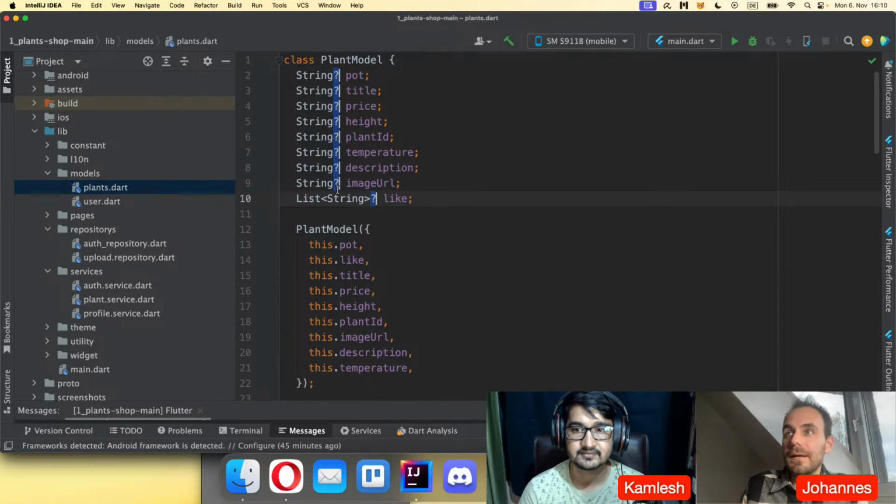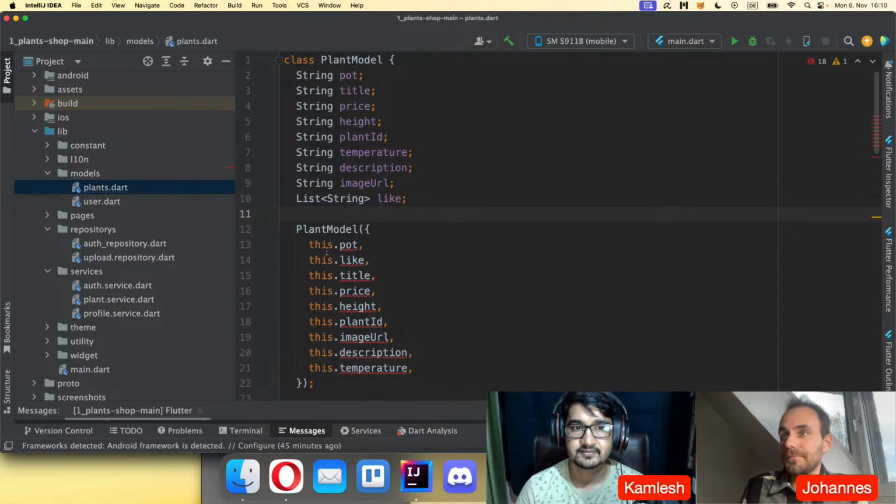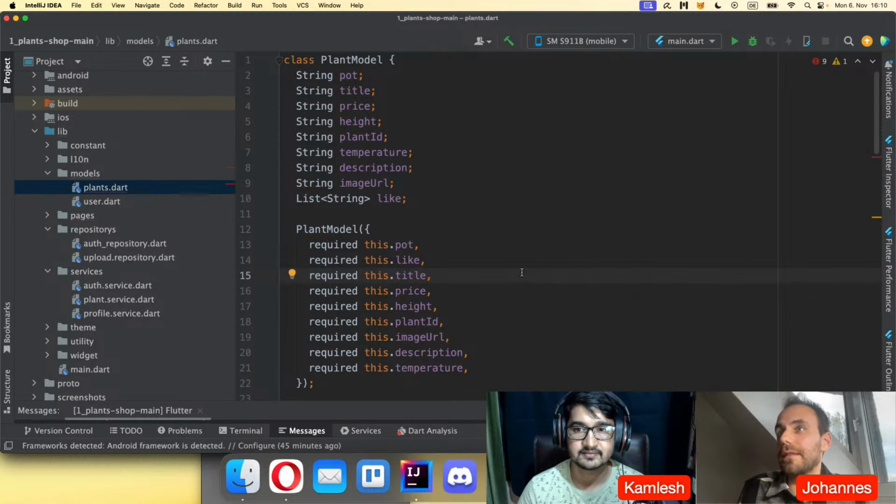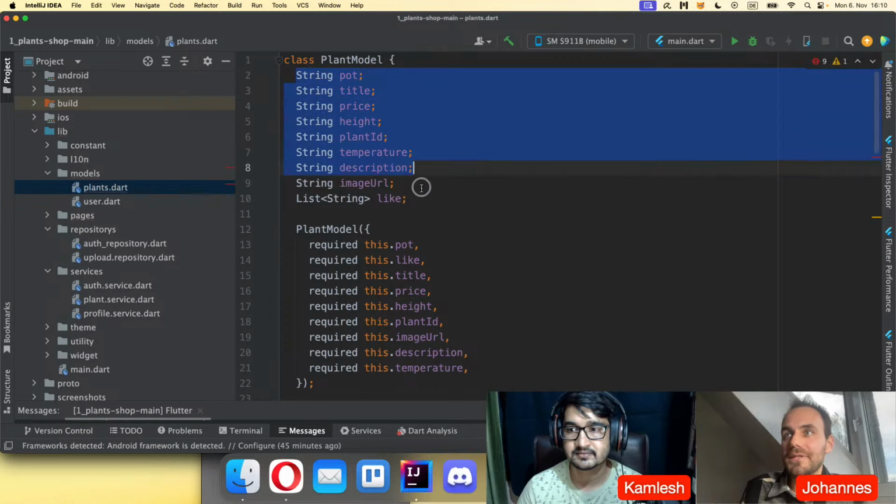It should be non-nullable, which means it should always require a value. For this, you can add something required here, and then this model class works again. So generally, don't make everything nullable, only if it can be null. But in most cases, when you create a blend model, this title is not null, I guess. In this use case, I guess it will every time be non-nullable. And that's why you should also not mark it as nullable every time.